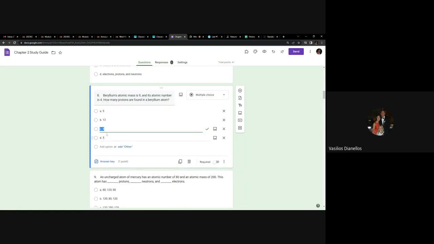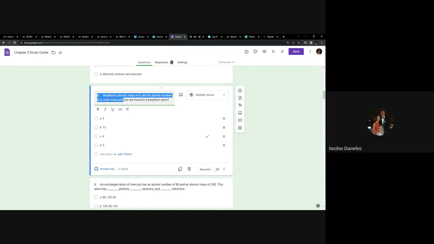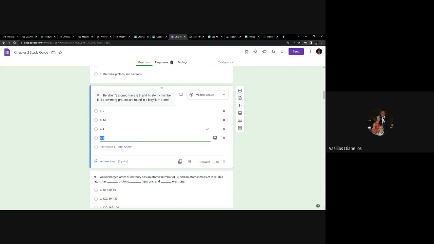But this could become a math question if this were to say its atomic mass is 9, its atomic number is 4. How many neutrons are found in a beryllium atom? In which case it would be, 4 plus what equals 9? So 4 protons plus how many neutrons equals 9. And the answer in that case would be 5. 4 plus 5 equals 9. So you will get a basic question like this.